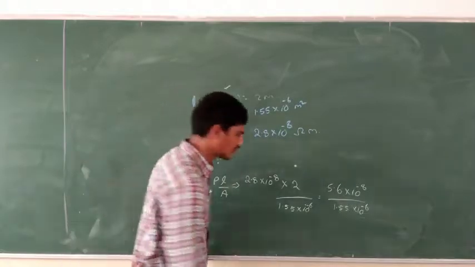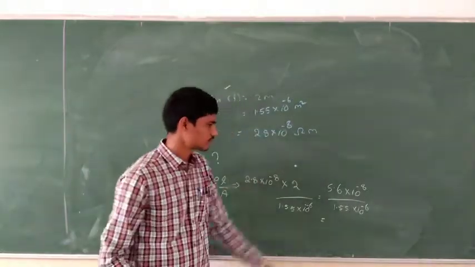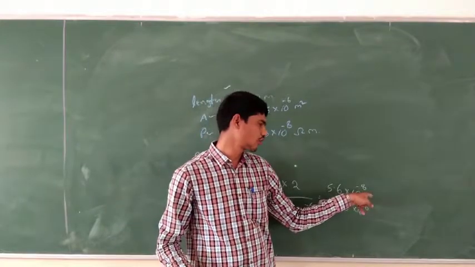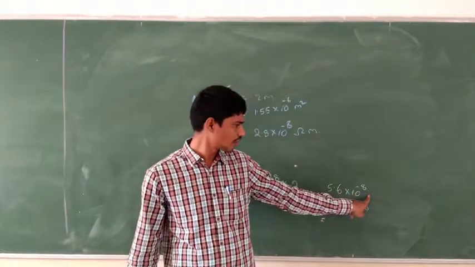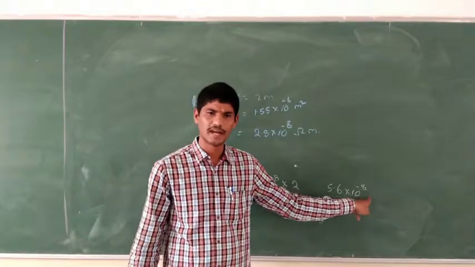This 10 power minus 6, if you take it to the numerator, becomes 10 power minus 2.